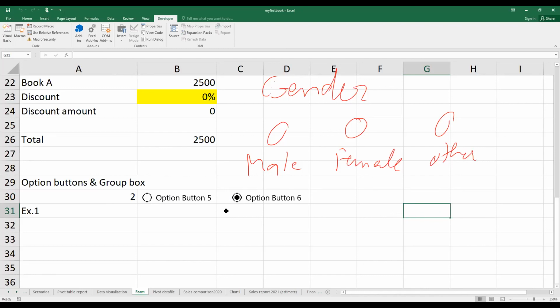For example, instead of having the numbers like this, when you really have to use them, you may say the impact of gender on the preference for the product.